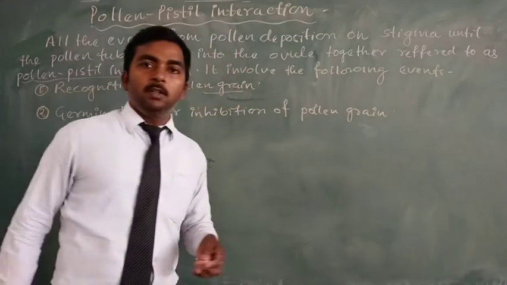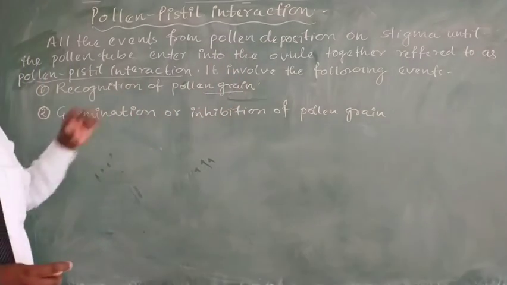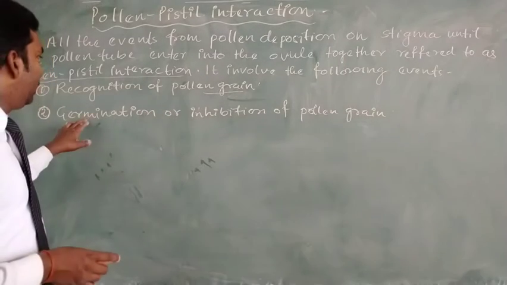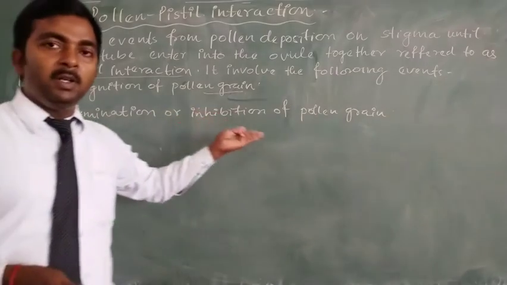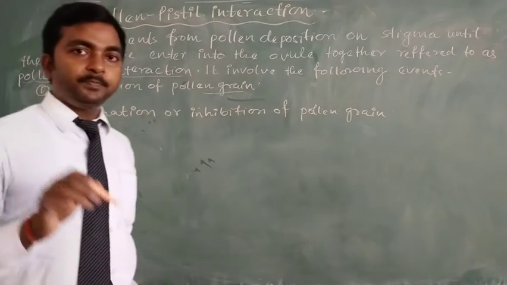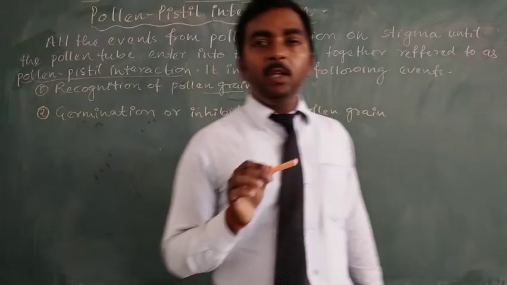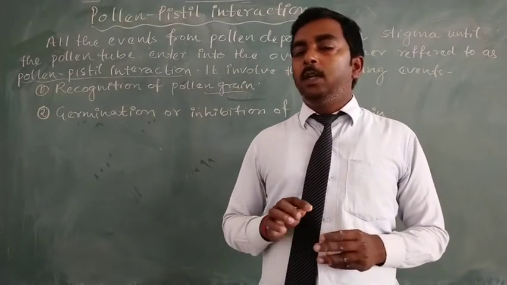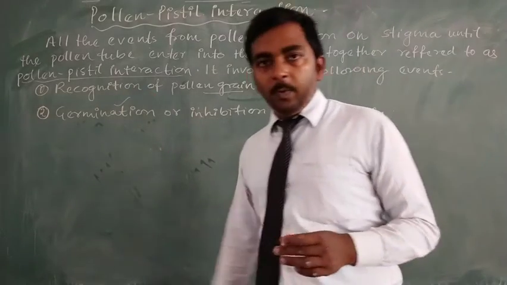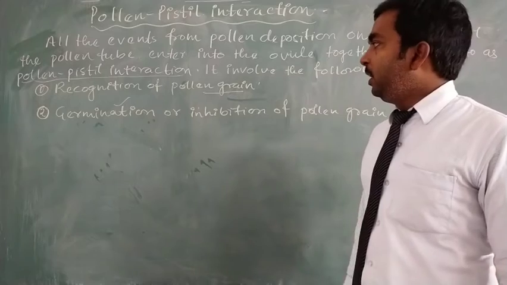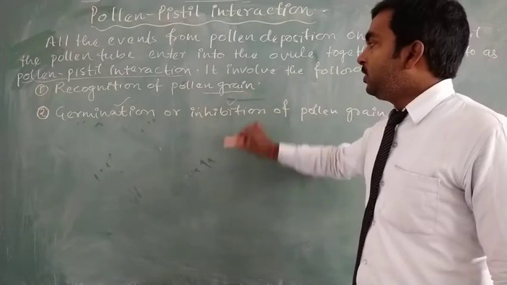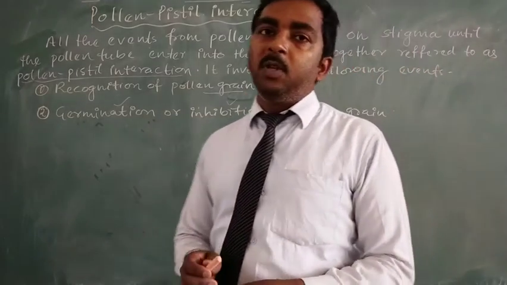After recognition, the stigma promotes the pollen grain to germinate or inhibits the pollen grain germination. Means if the pollen grain is of the same species, then the stigma allows the germination of pollen grain, while if the pollen grain is of a different species, the stigma inhibits the pollen grain germination.